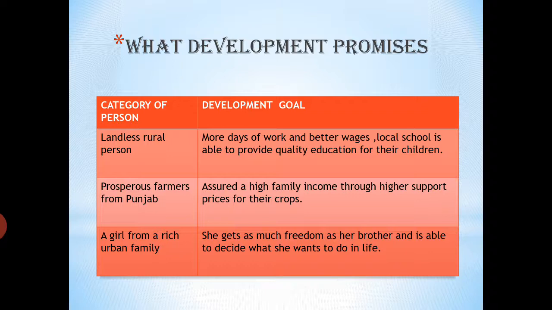So first one, what development promises. Here we divided persons into three categories and their different development goals to understand what development promises for different persons. First category is landless rural person. Second one is prosperous farmer from Punjab, and third category is a girl from a rich urban family and their different development goals.